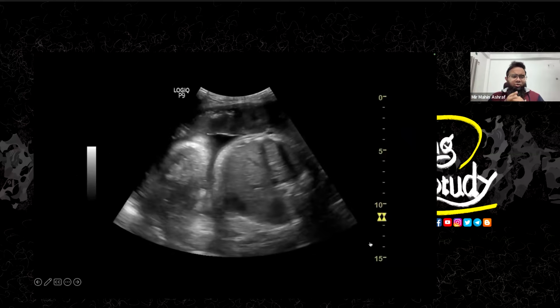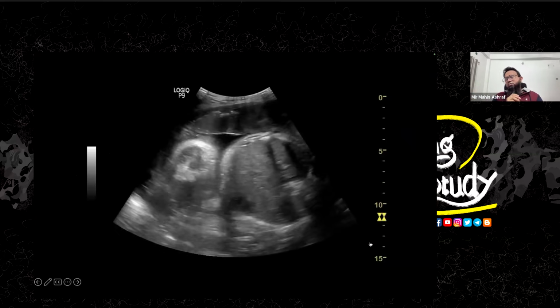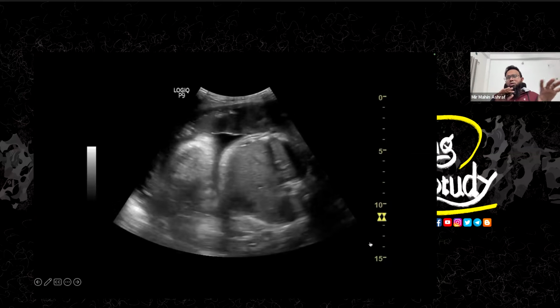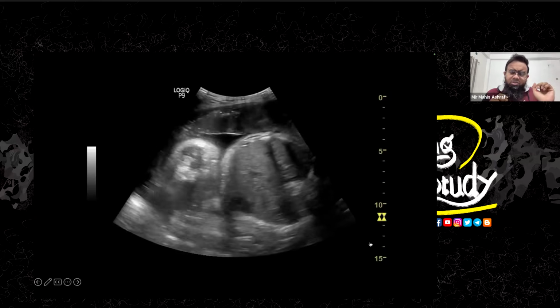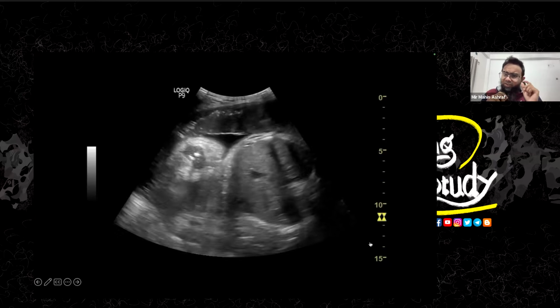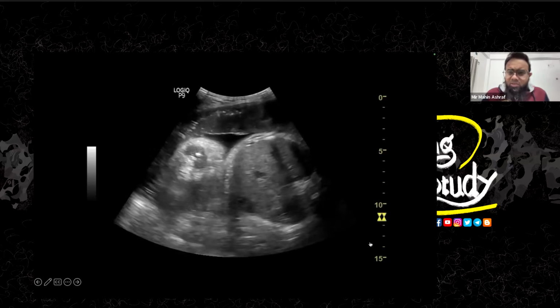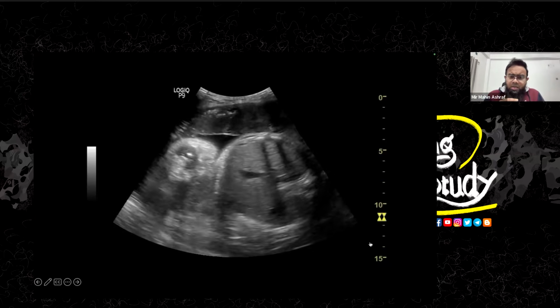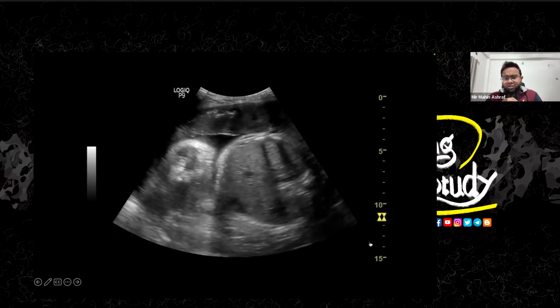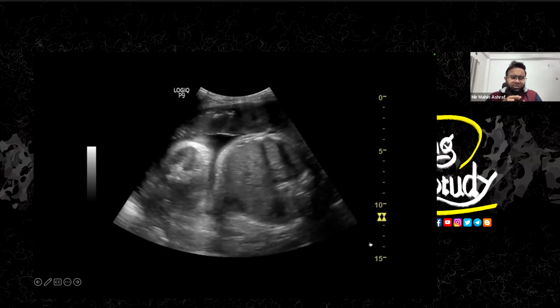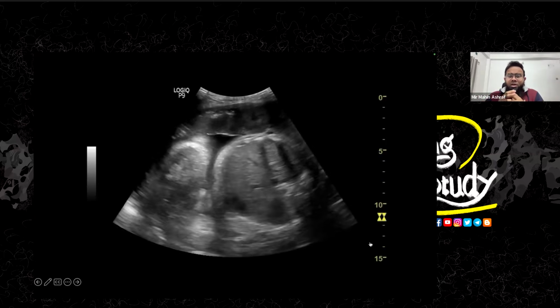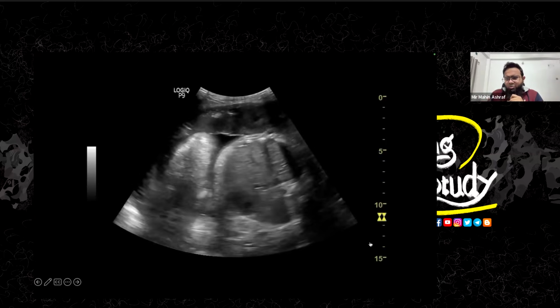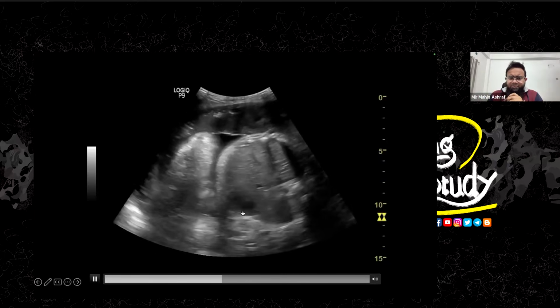So now the question arises, why am I showing you these videos? Because you people ask me how we can locate the ductus venosus, because it's a very complicated, very small vessel. So sometimes it's very difficult to find. Now, I'm showing you a poor quality abdominal circumference view. This is the cross section of the abdomen, which is a very easy view for everyone. It's a slightly oblique view, so you can see the heart here.